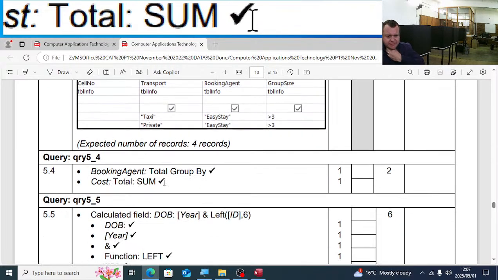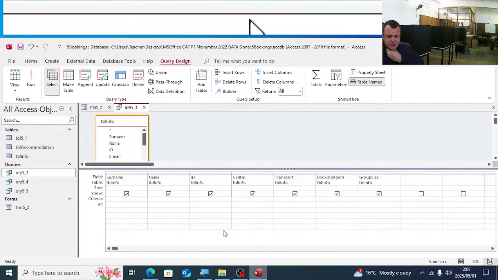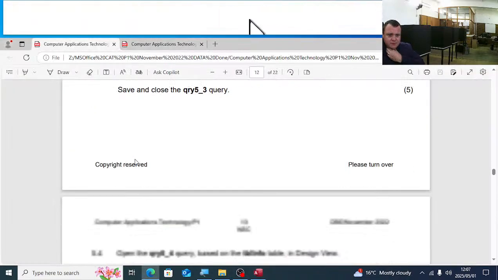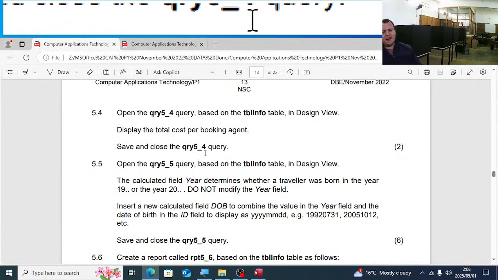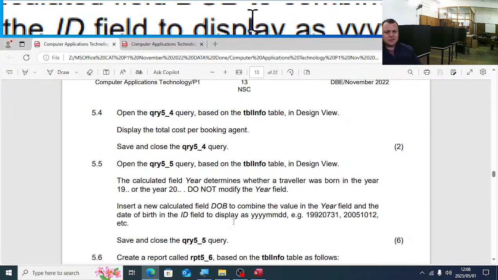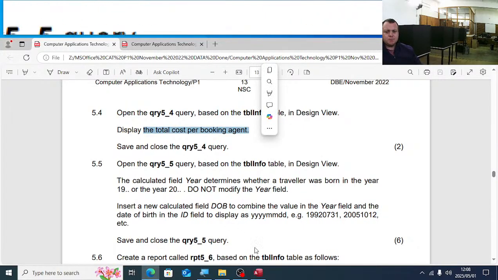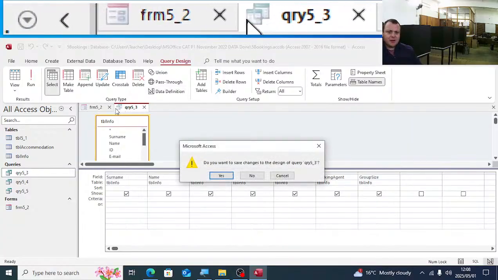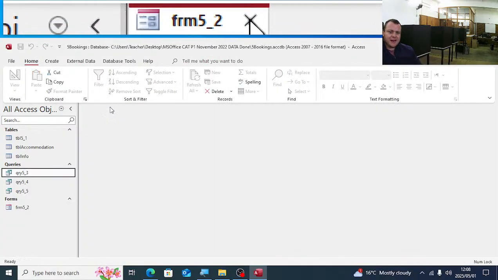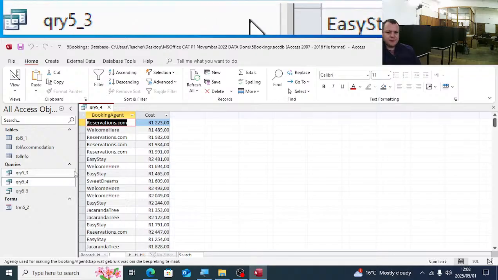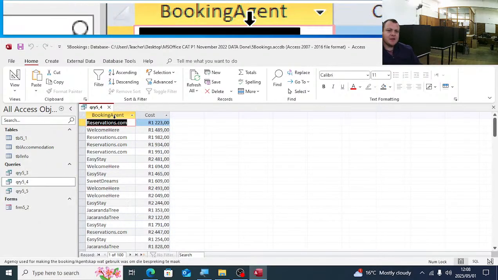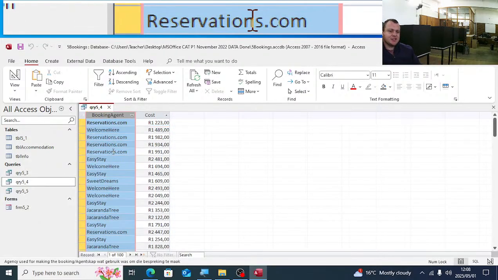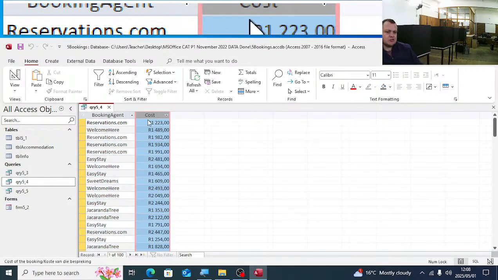Okay, for the logic. 5.4. Sorry, 5.4. We have to open the query 5_4 based on the table info in the design view. Display the total cost per booking agent. So let's quickly open up just 5.4 and see what we have there. So what they want us to do here is they want us to have the booking agents grouped together and then add up the total cost of each booking.